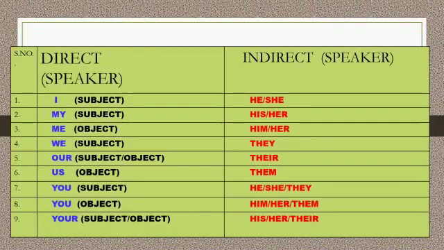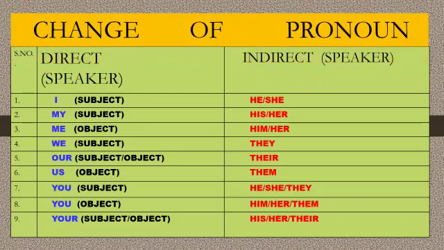In order to change direct to indirect speech, we need to make three changes. The first change is change of pronoun, the second is change of tense, and the third is change of words. Here in this slide we are going to see change of pronoun.